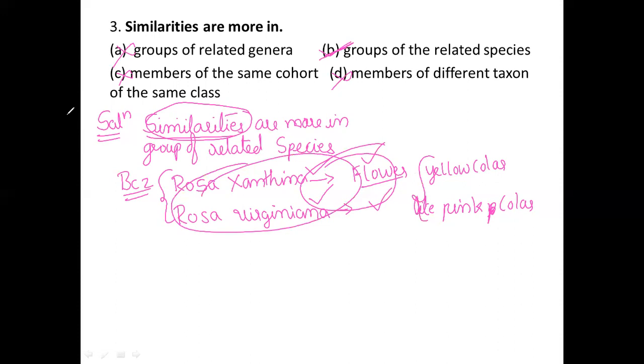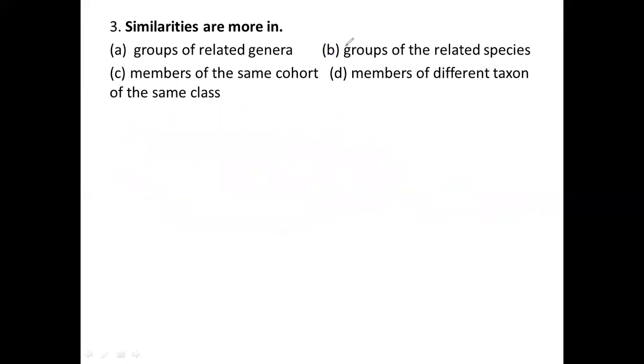So I gave a very good example related to species similarities, and that is nothing but the rose plant. I hope you all understood very clearly. Now I would like to move on to the next question. Okay, so you can see the next question.